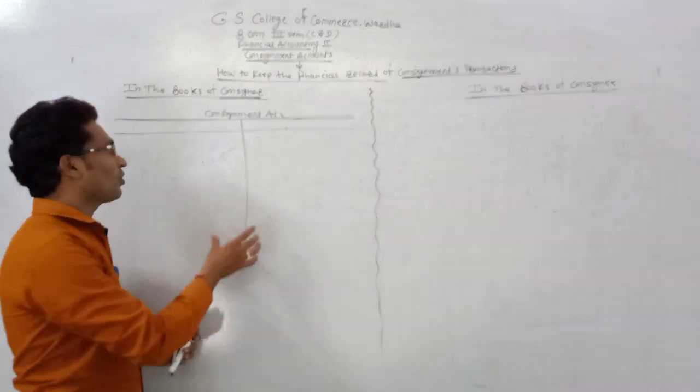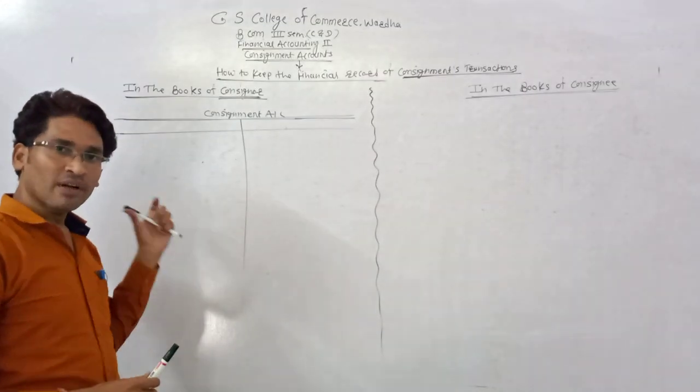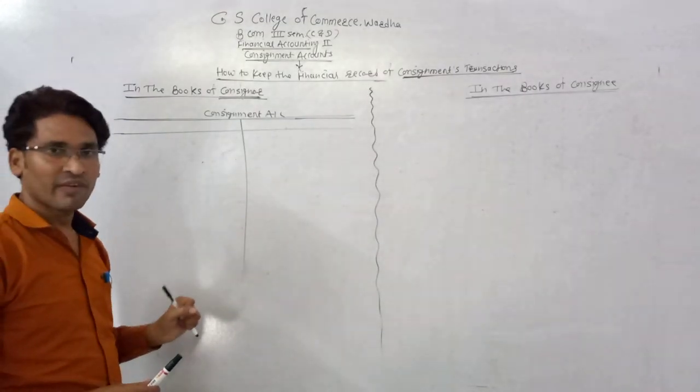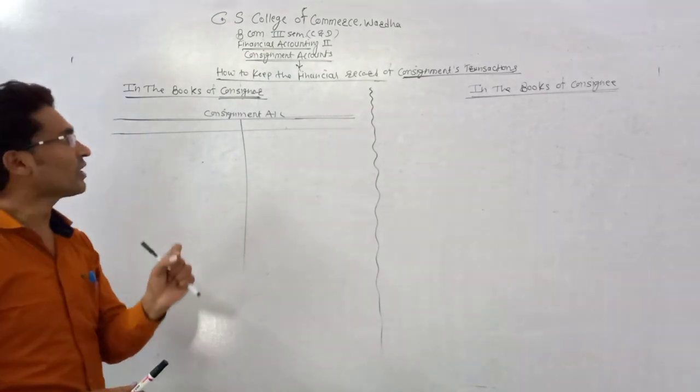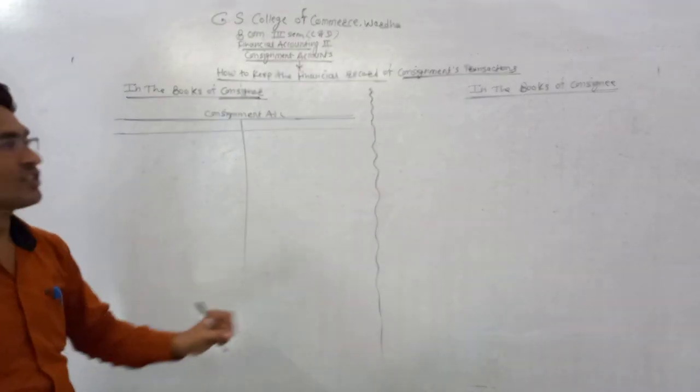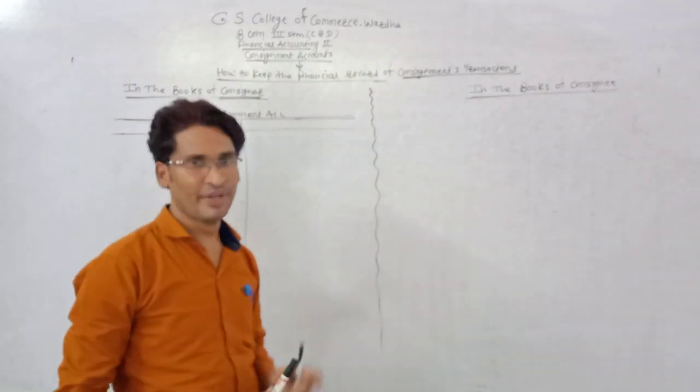We are taking the information about the consignment account. The consignment account is prepared by the consignor for keeping the financial record of all transactions related to consignment.